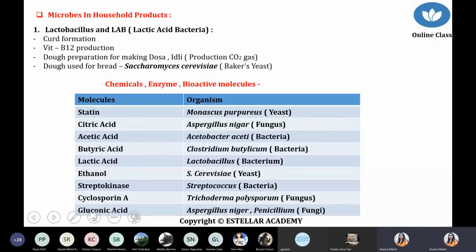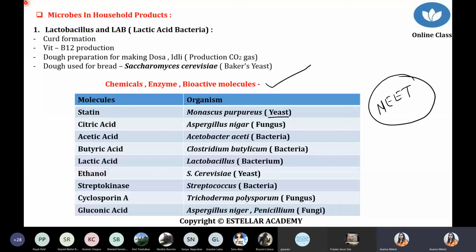The next point you have to remember is molecule with organism. Very important point for your NEET examination. You have to remember this chart. First of all, we discussed this part separately, but here I am talking about some common points. There is an example for the yeast, the yeast name that is Monascus. No need to remember the species name. I am repeating this point again: no need to remember the species name, just remember the name of the genus.